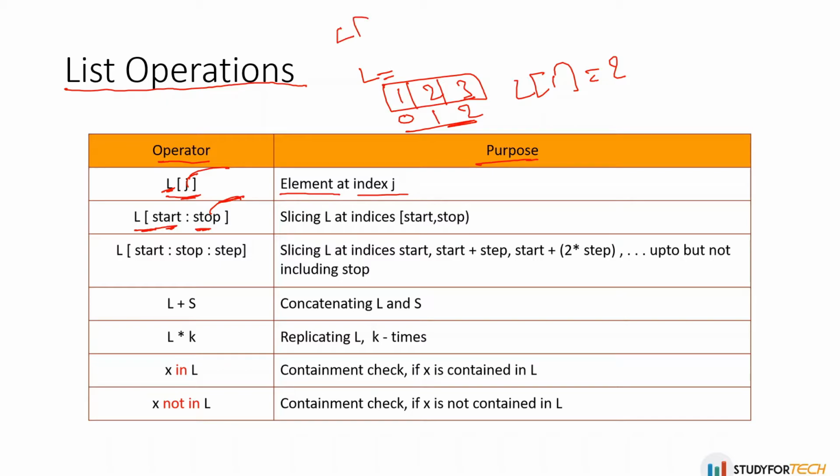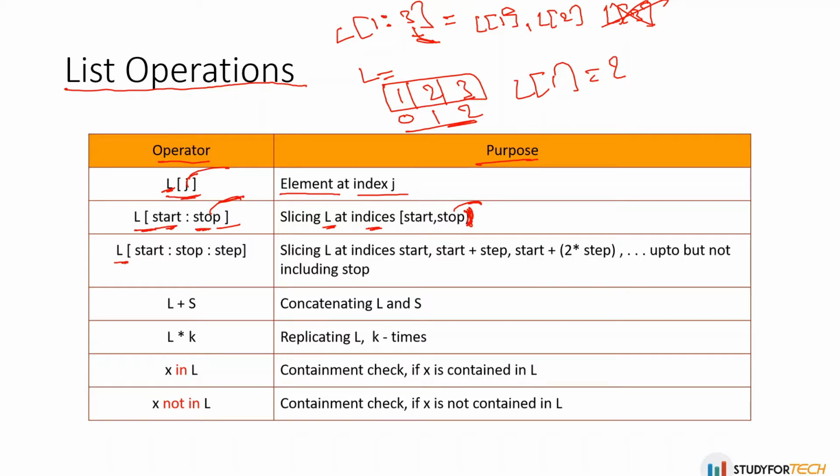So when you say start from 1 and then to 3, the meaning of this is that the value of L1 and the value of L2 will be printed, but not the value of L3. So this will not be printed. The stop will not be included. This is excluded. So this is actually slicing of list L at indices a start and a stop, and you can see this is the meaning. The stop value is excluded. Apart from that, everything will be printed from a start.